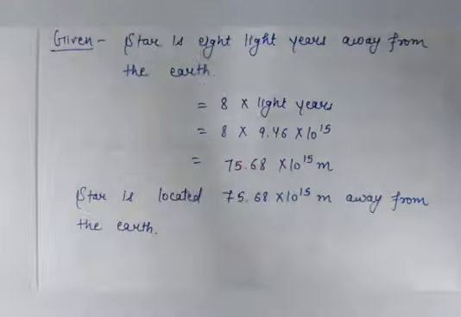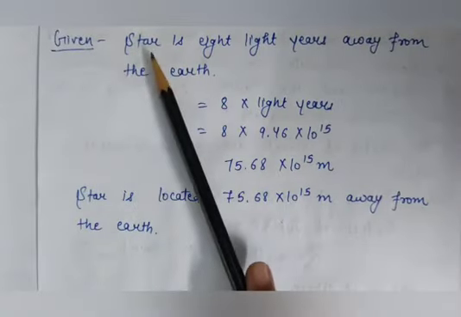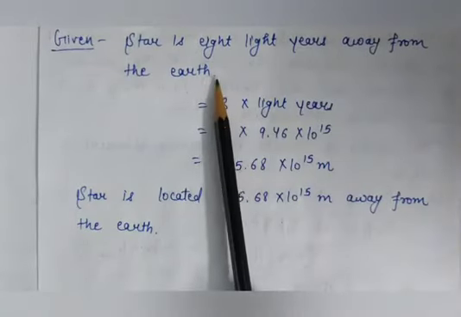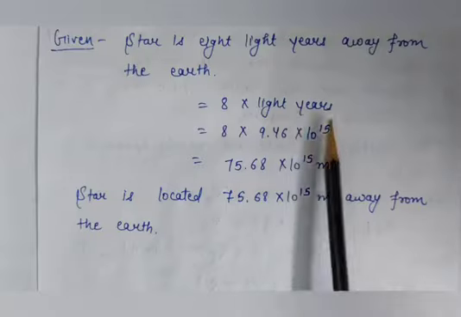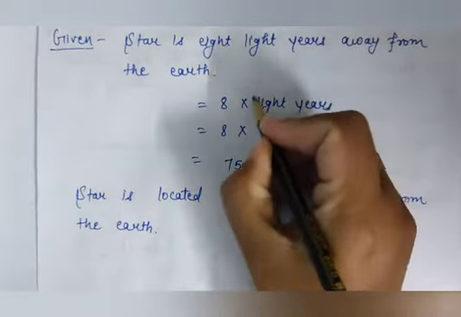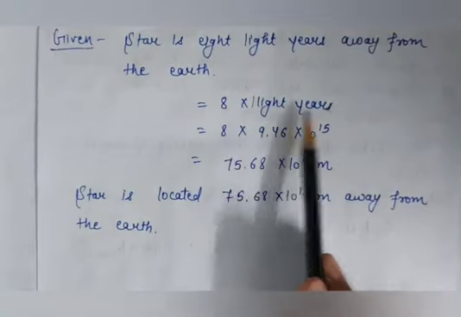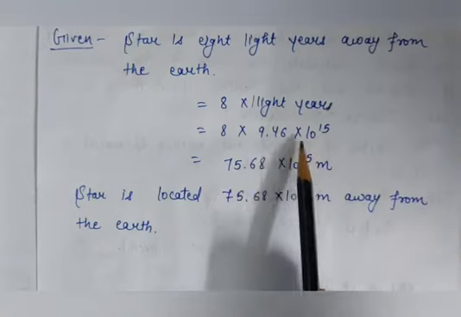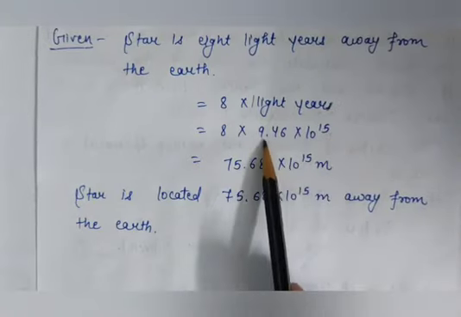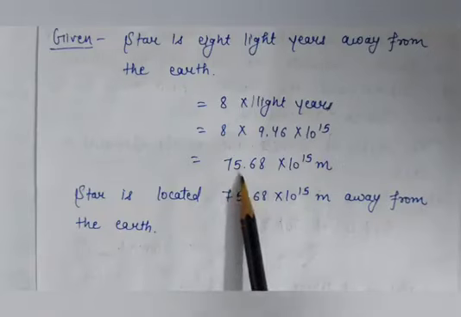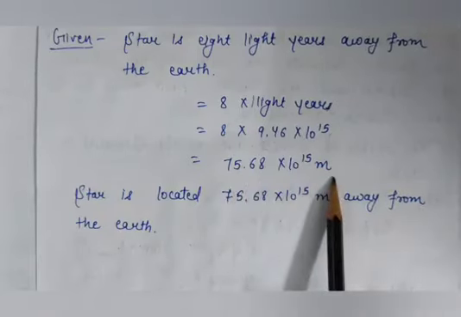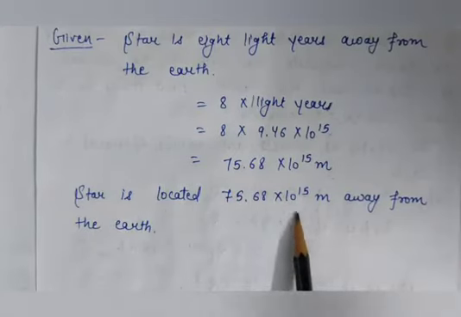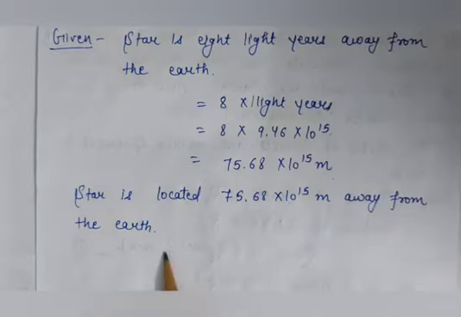Now in the question it is given to us that a star is 8 light years away from the earth. So it means the distance is 8 multiply 1 light year, and we know that 1 light year is equal to 9.46 into 10 raised to power 15. So 8 multiply 9.46 into 10 raised to power 15 meters. On solving this, we will get 75.68 into 10 raised to power 15 meter. It means the star is located 75.68 into 10 raised to power 15 meter away from the earth.